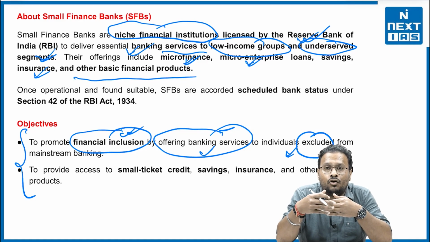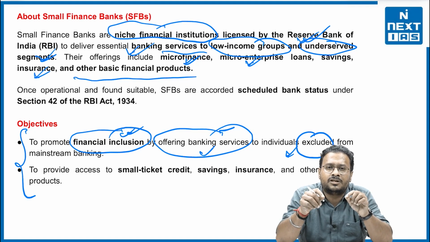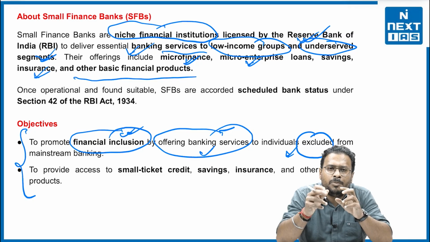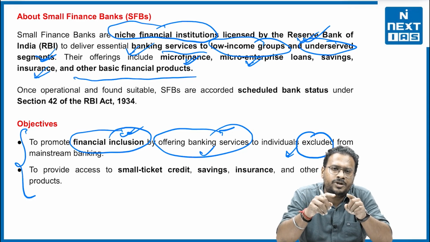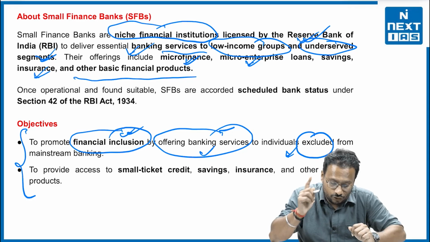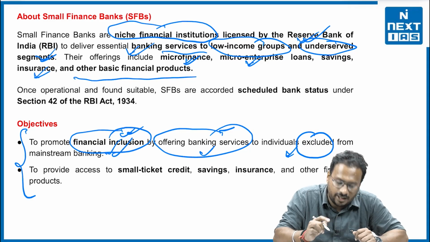That means the government wants more and more people to come and participate in banking activity, and that is why the zero balance concept started. You go to a bank, the bank people will say deposit minimum 2,500, 5,000, 4,000, 3,000, depends on the bank. But the government gave this idea that there should be a zero account balance, right? So that was part of this financial inclusion aspect.